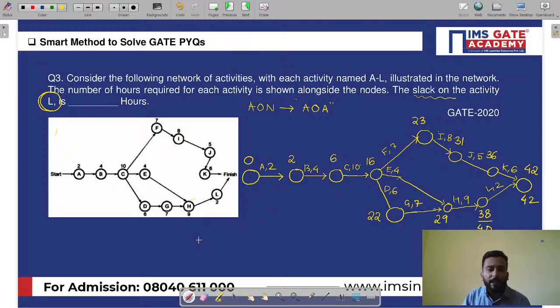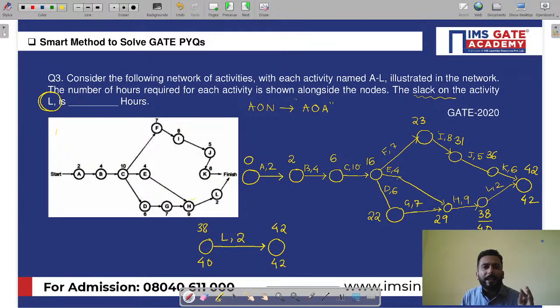Now, let me take it out on the outside. From the forward and backward pass computation, I have arrived at this conclusion. So can anyone tell me what will be the slack on the activity?